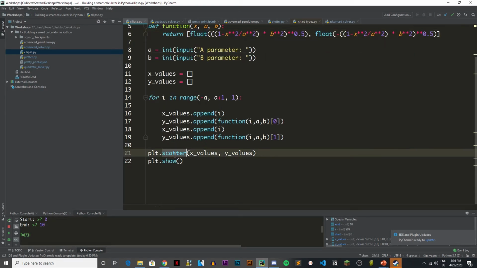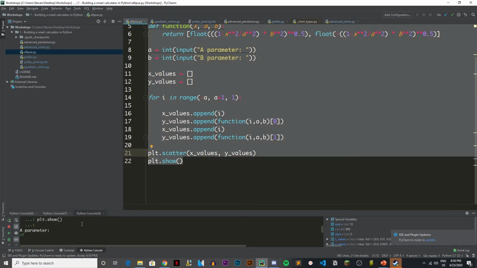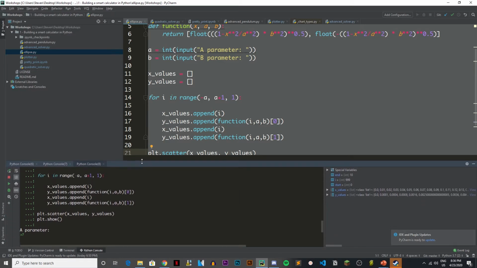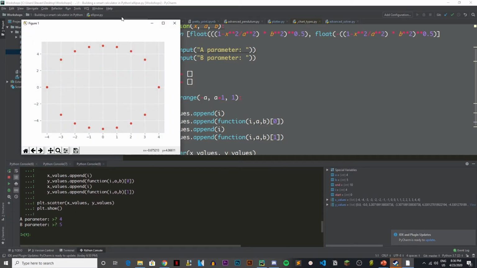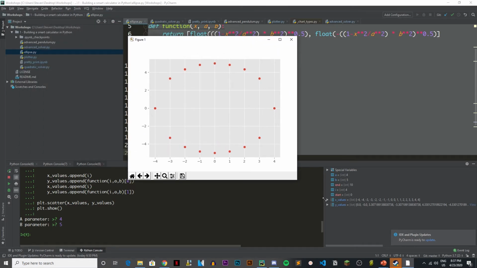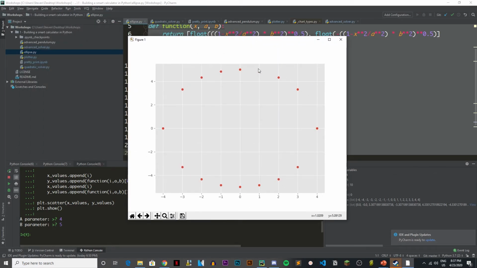So what I did was just do a scatter plot, just points. Here I run it and specify my a. Let's say a is 4, b is 5, and we have this cool ellipse. I could figure out something to connect the dots, but I haven't had time.